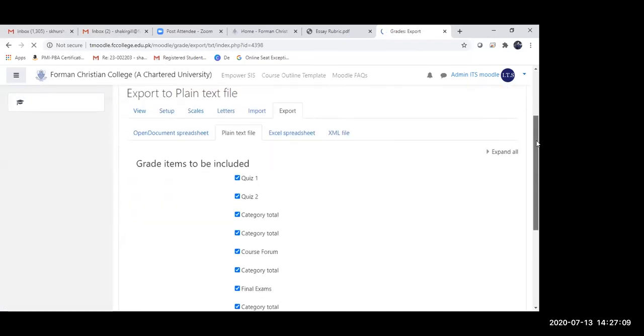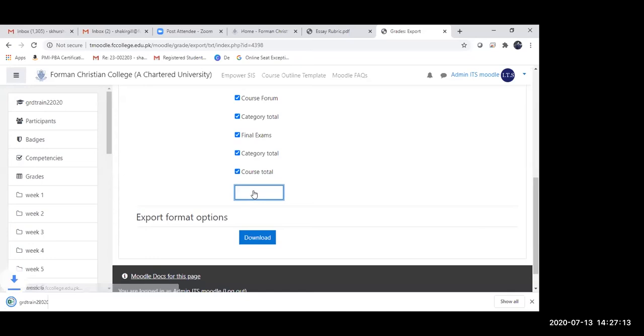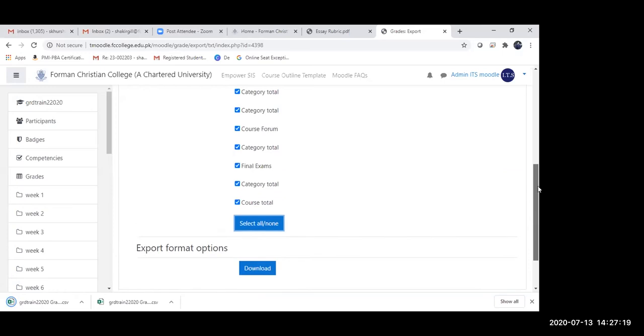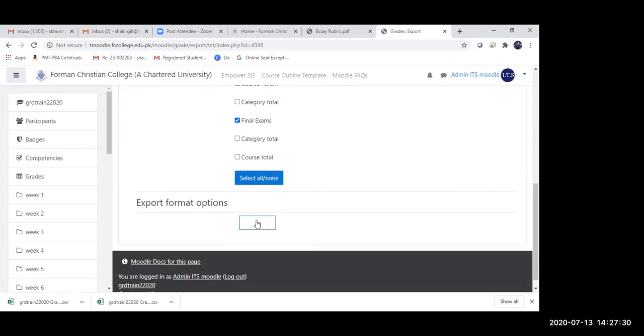Once you're on the plain text file, I will quickly make this change. Here we are. And now I'm going to download this file.